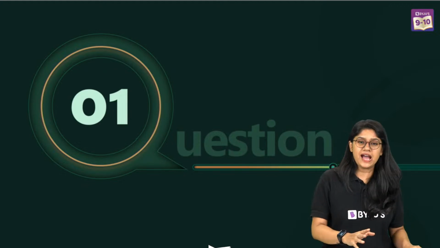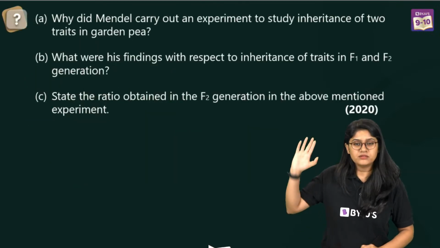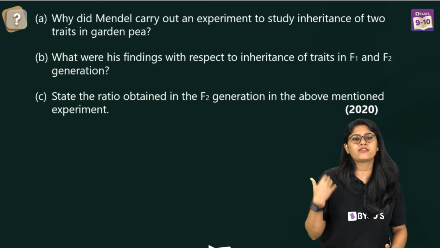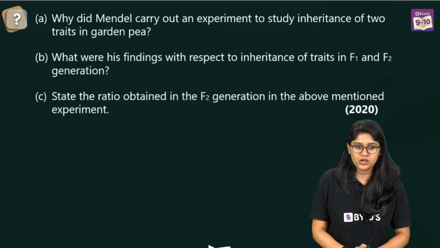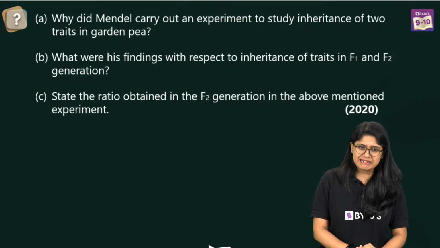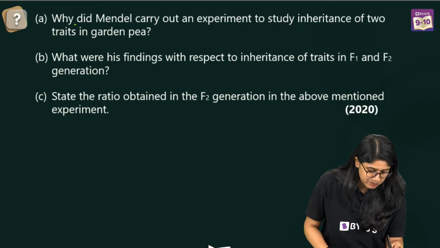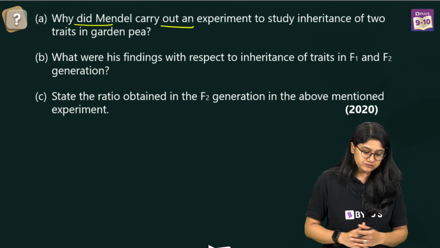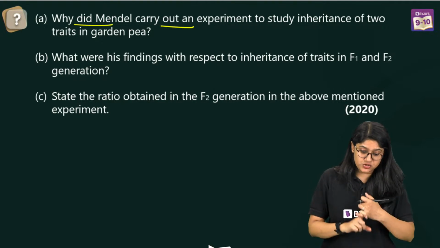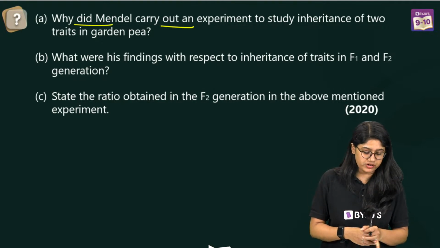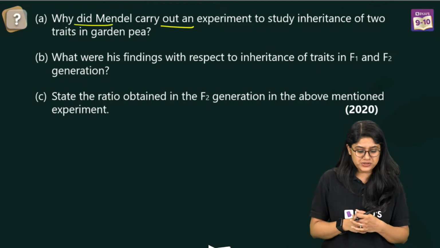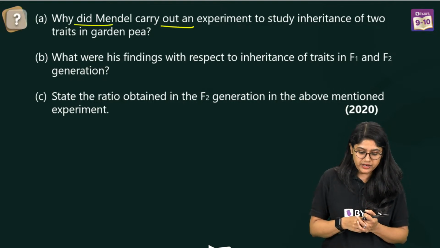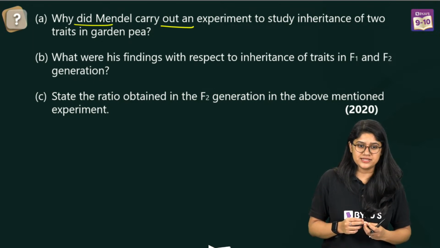Here we have the question number 1. Everyone read this question, after that we'll start the explanation part of it. This question came in the year 2020 and it has 3 parts. Let's quickly read the question. Why did Mendel carry out an experiment to study inheritance of 2 traits in a garden pea? What were his findings with respect to inheritance of traits in F1 and F2 generation? And state the ratio obtained in F2 generation in the above mentioned experiments. Easy, right? It's a very easy question.